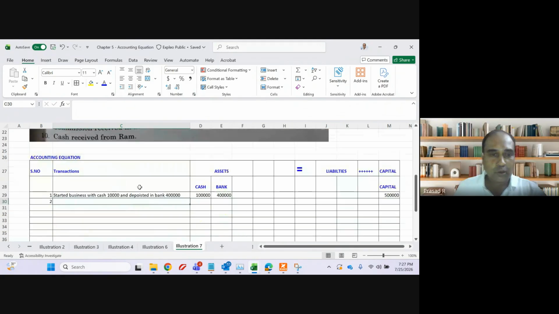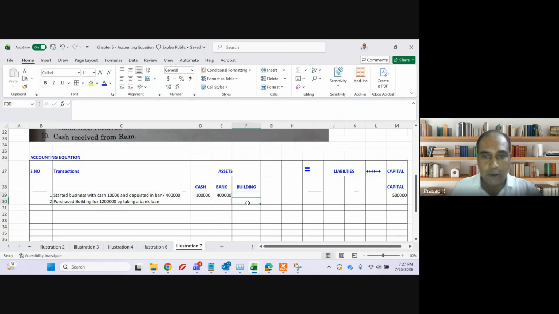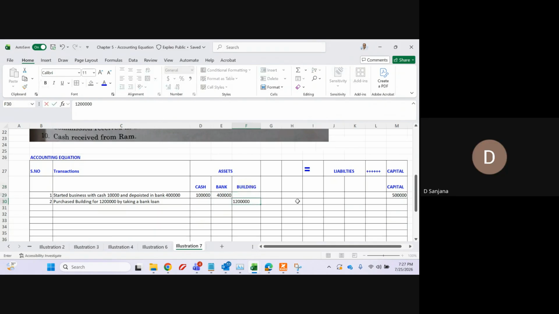So purchased building for 12 lakhs by taking a bank loan. The name of Sohan is not important here. So my asset, building, will come under asset. How much is the building? 12 lakhs.